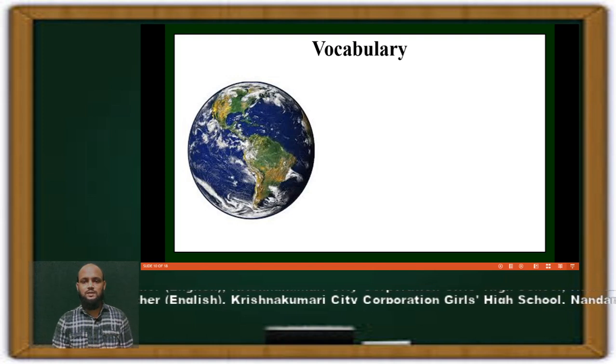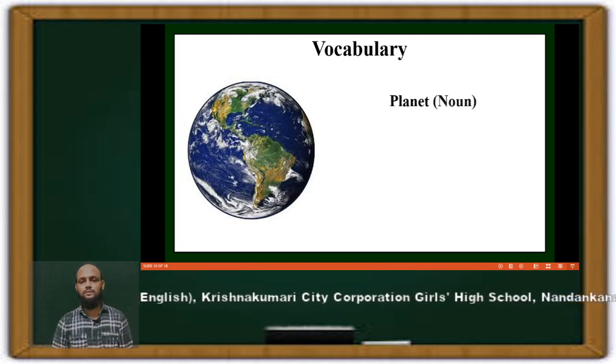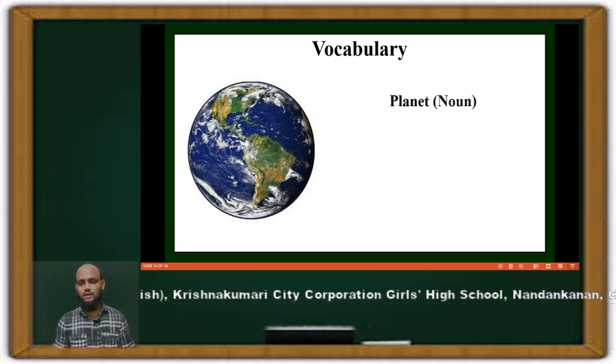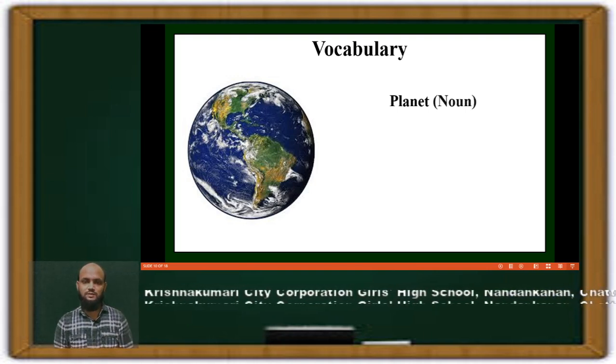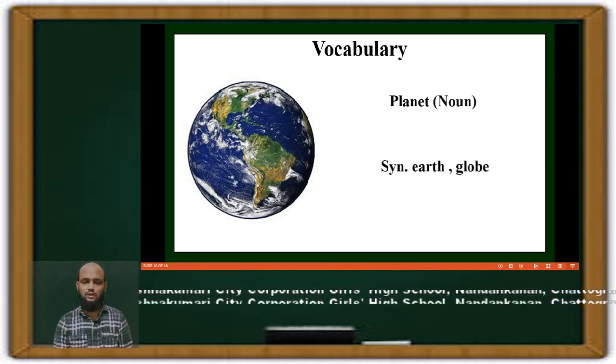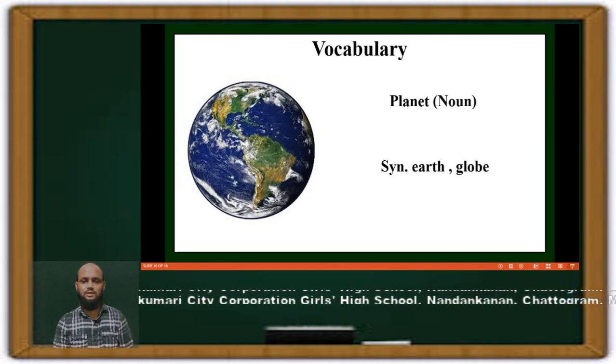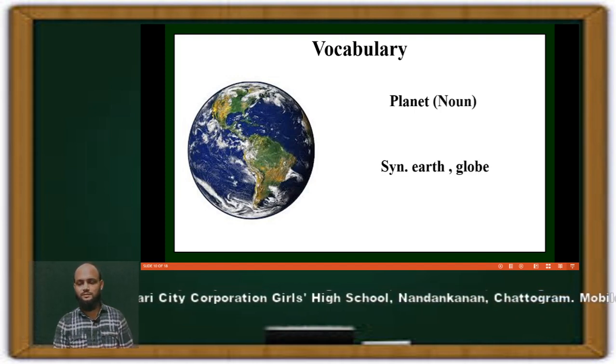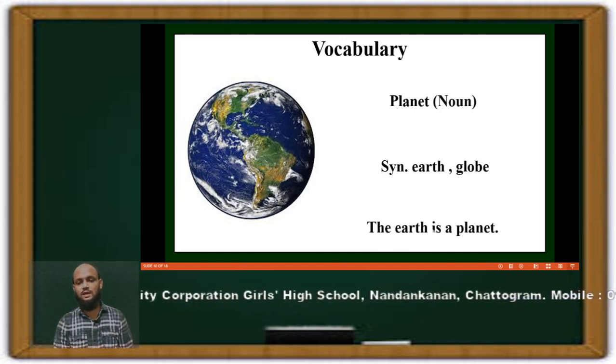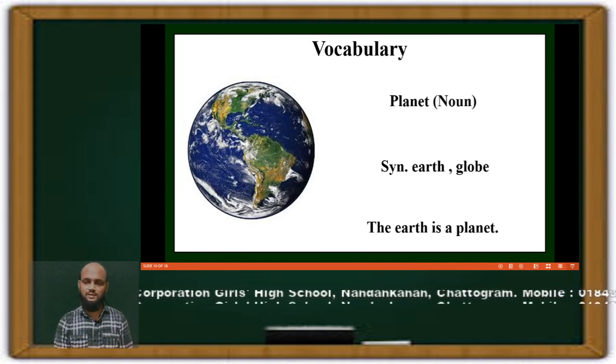Next one is planet. This is a noun also, and planet means earth or globe. So you see the picture, this is our mother planet, and we can say the earth is a planet. The earth is a planet.